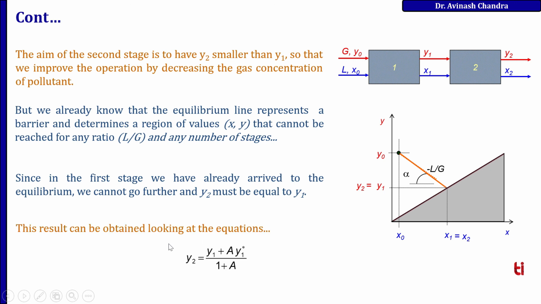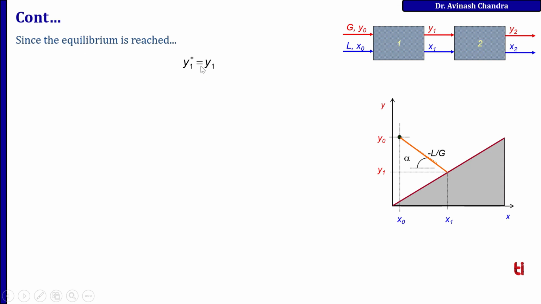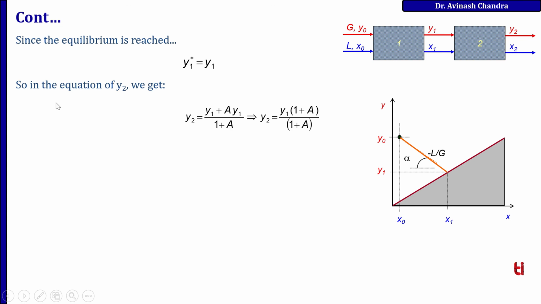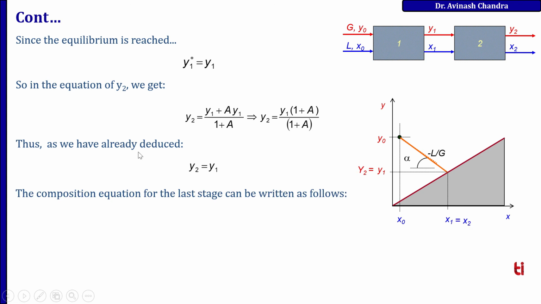This result can be obtained by looking at the equation y2 equal to y1 plus A y1 star upon 1 plus A. Since equilibrium is reached, y1 star equal to y1. So in the equation of y2 we get y2 equal to y1 times 1 plus A upon 1 plus A. As we already deduced that y2 equal to y1, the composition equation for the last stage can be written as follows: yn equal to y0 plus A y naught star upon 1 plus A, and this is also seen in the graph.